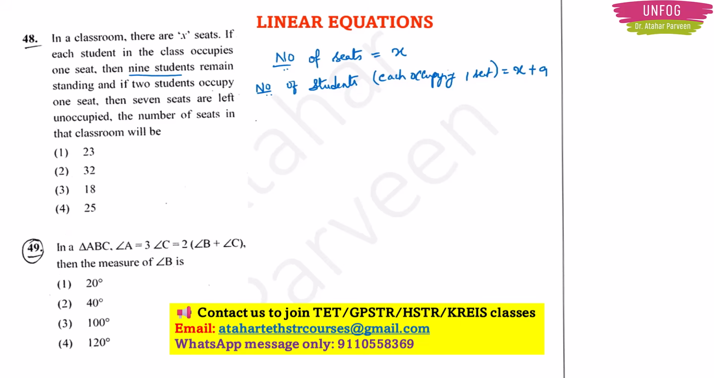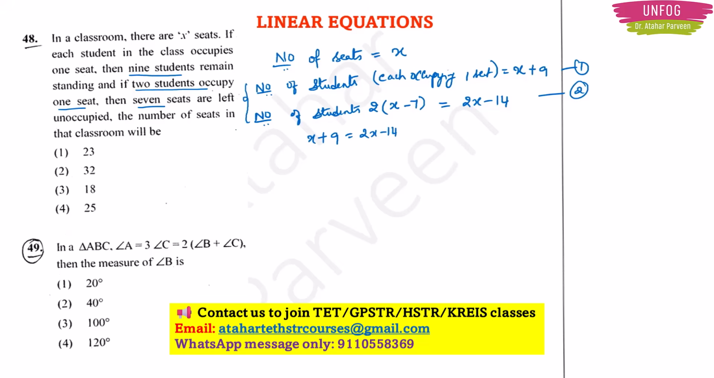Then number of students when 2 students are occupying 1 seat. Means 2 times the student, that is X, they are occupying the seats, and 7 seats are left. Means minus 7 is left. So what will be the number of students in this situation? It is 2x minus 14. Now you can use the linear equations thing and you can find that X. So X plus 9 is equal to 2x minus 14.